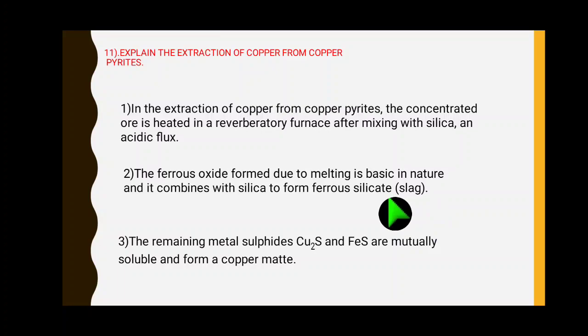We need only copper from the copper pyrite. So the ferrous oxide turns to ferrous silicate by using flux or silica. Silica takes the ferrous oxide and turns it to ferrous silicate, which is not required for extracting copper. It is a slag, insoluble impurities. So that's why we add silica or acidic flux.